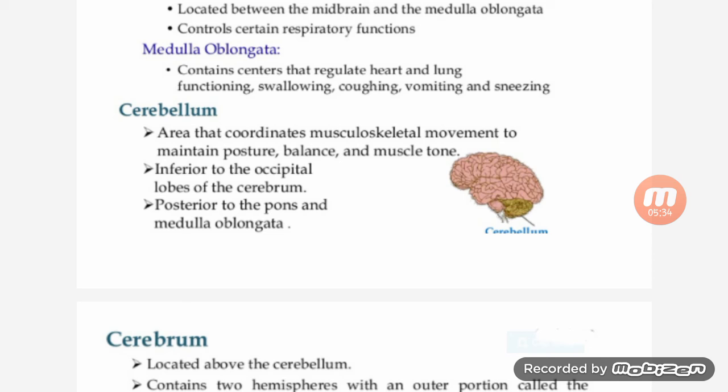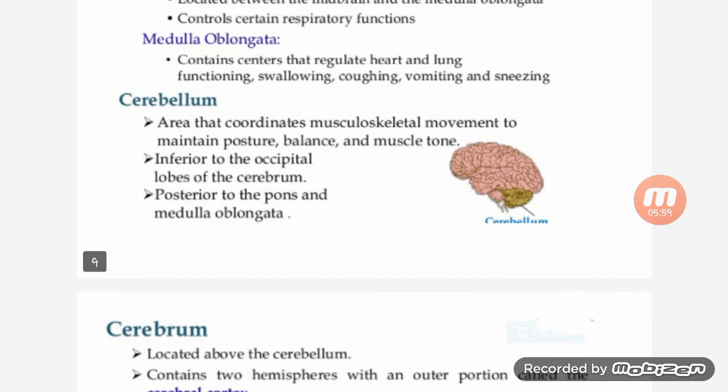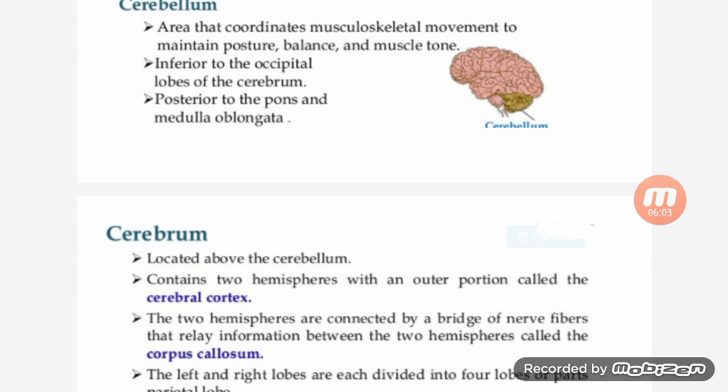Then the cerebellum, the area that coordinates musculoskeletal movement and maintains posture, balance, and muscle tone. It is inferior to the occipital lobe of the cerebrum, posterior to the pons and the medulla oblongata. So it is in the posterior part of the pons and the medulla oblongata, which we have studied above.